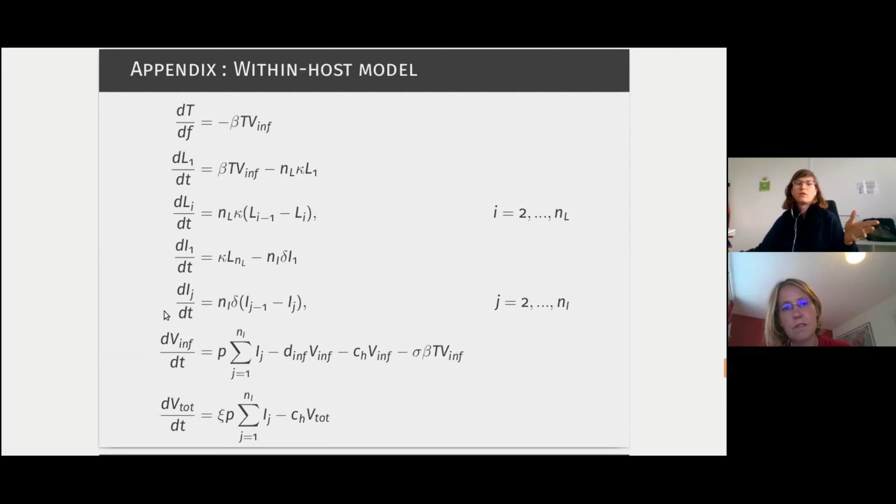But yeah, the within-host models usually have only one type of viral load measure, either TCID50 or RNA measures. So we had the chance to have these two measures and also to see a bit of the difference between the total viral loads and the subpart that is really infectious.